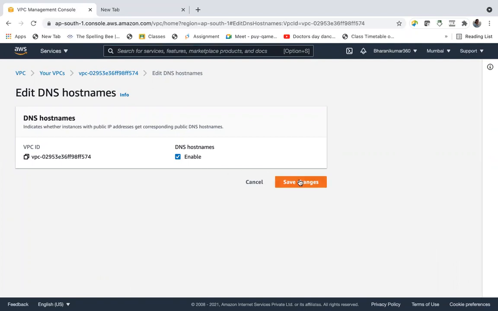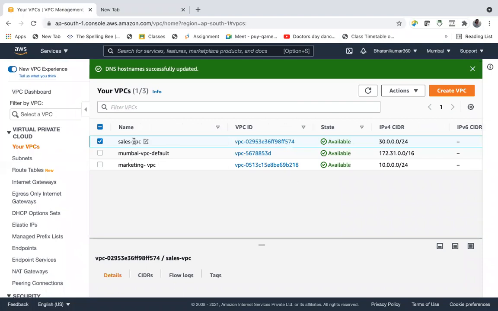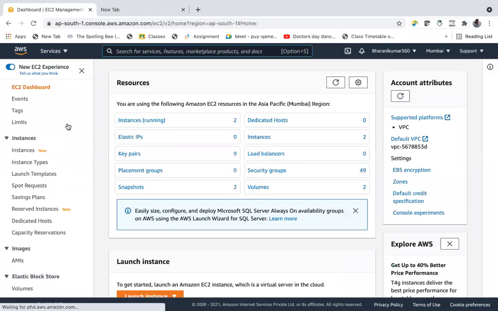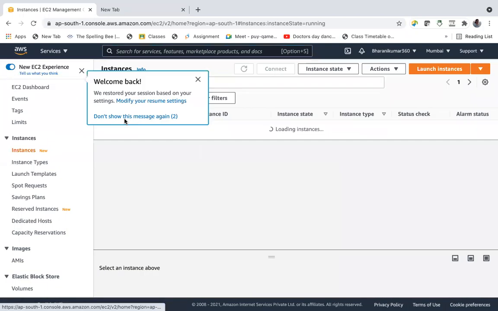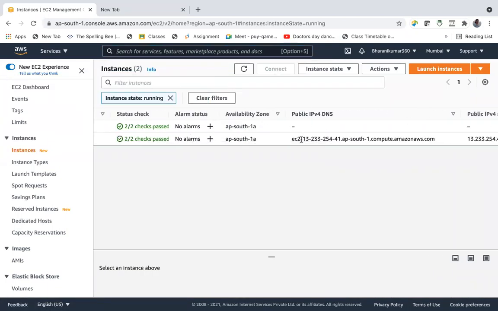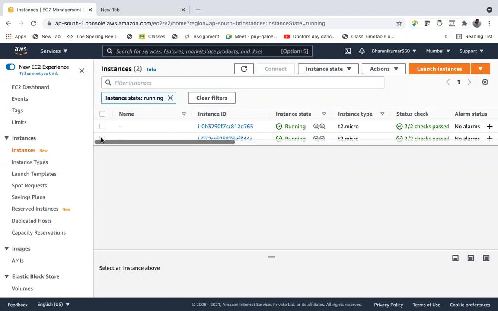If you enable this, you'll get a host name for your EC2 instance within this VPC. Now let's go and check. See, now I got a DNS name as well as a public IP. Right, let us connect to this.